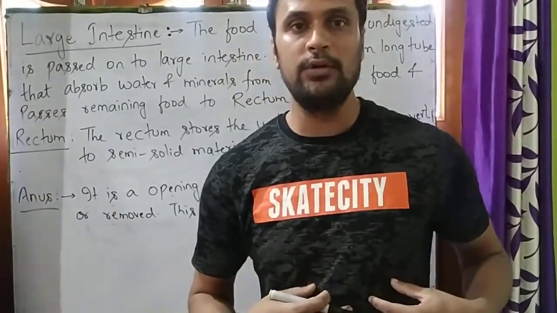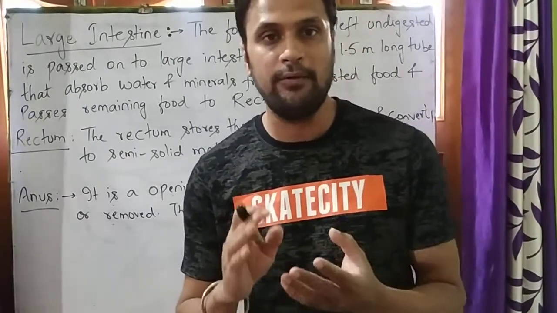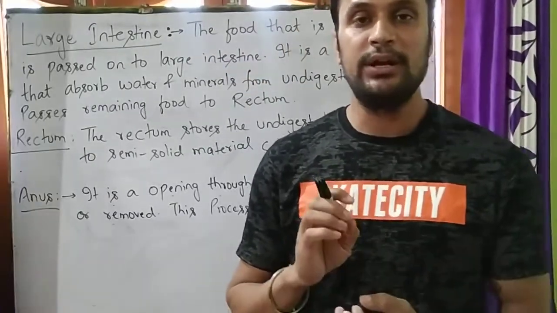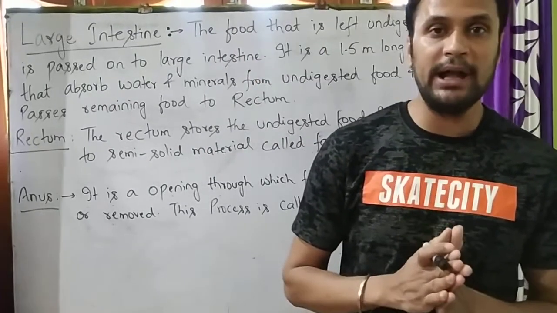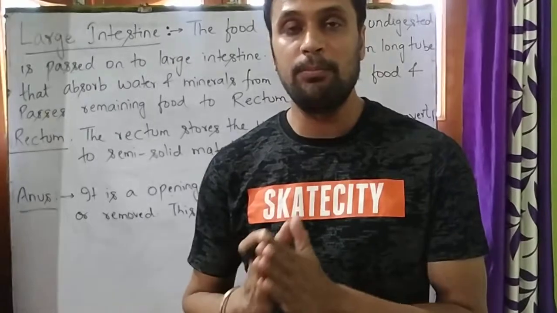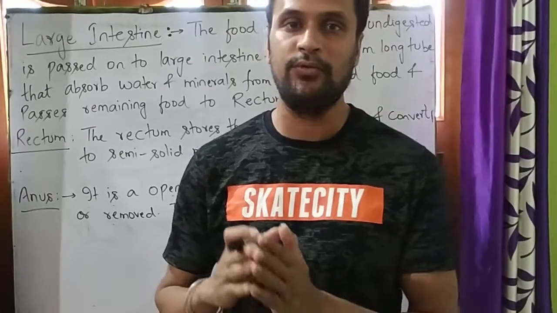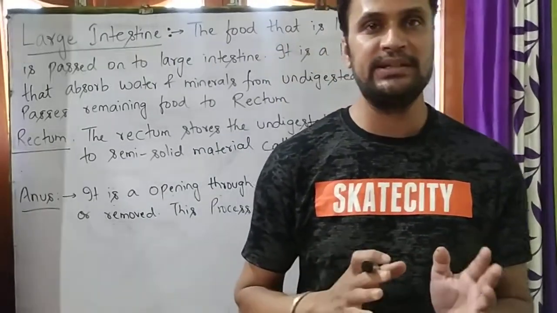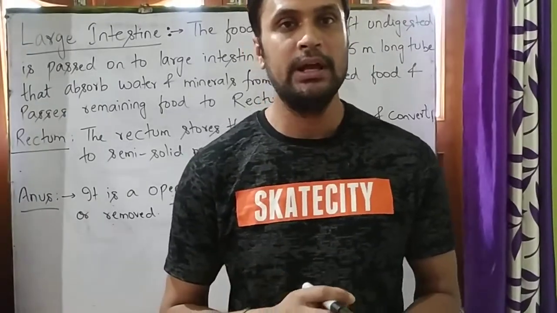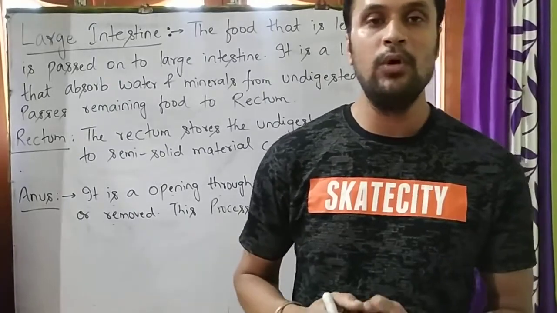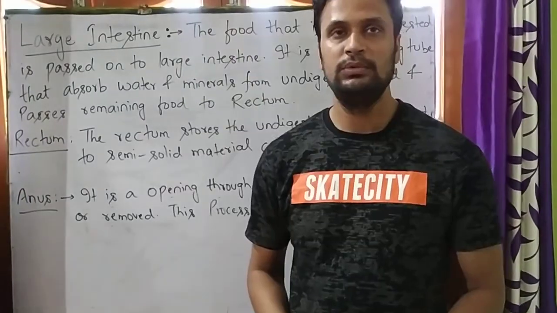From the stomach, food passes to the small intestine, which is a very important part of the alimentary canal because digestion of food completes here. Now students, carbohydrate is digested to glucose, protein is digested to amino acid, and fat is digested to fatty acid. Apart from digestion, absorption as well as assimilation also take place in the small intestine. Now, from the small intestine, food passes to the large intestine.